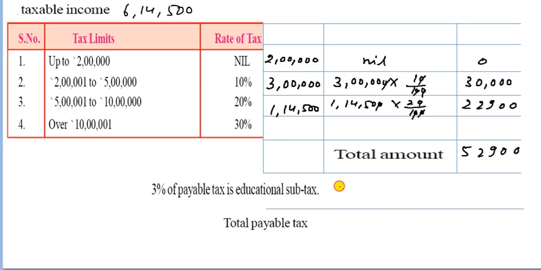So now take the educational fees. How can we find the educational fees? It is 52,900 and 3%. So 3 upon 100, so this will be cancelled with this one, and multiplying this, we get like this, 3 nines are 27, so 2 carry, 3 twos are 6, and 2, that is the 8, and 3 fives are 15. So we have to write here 15.